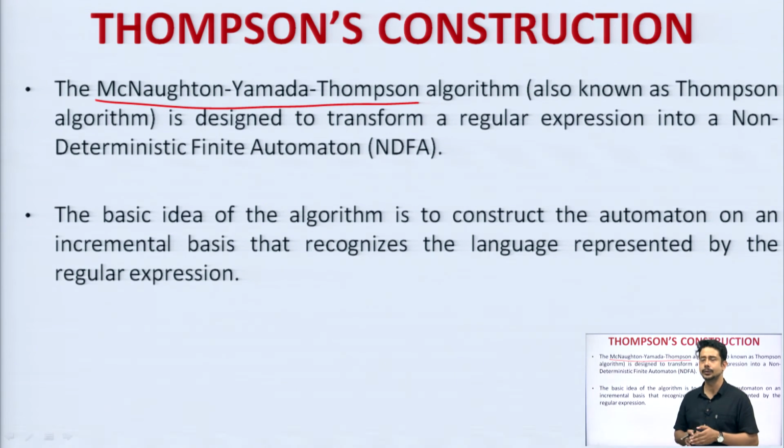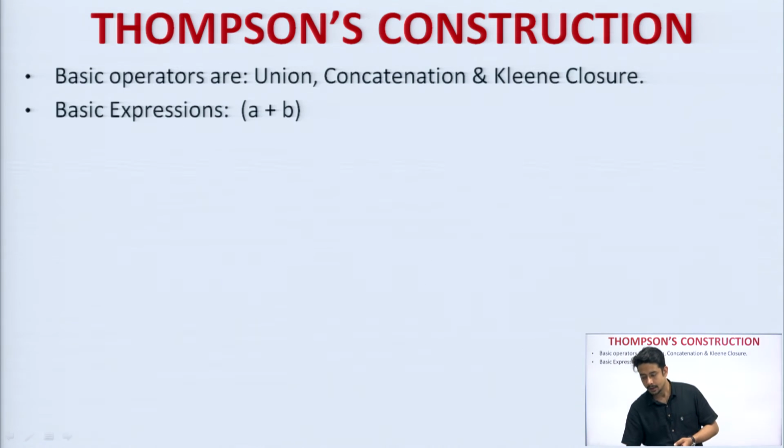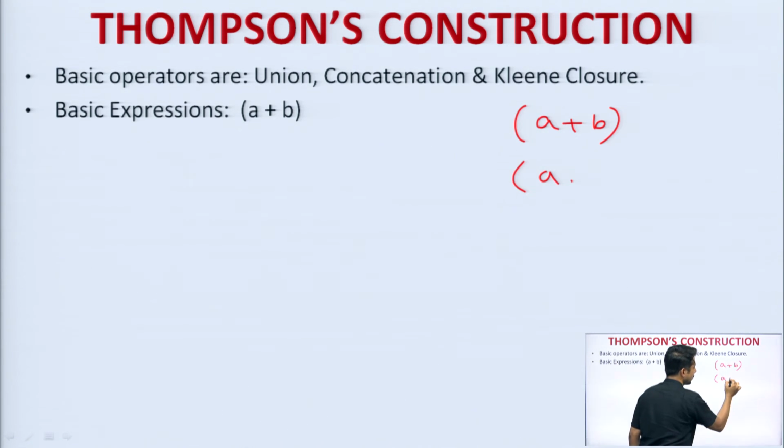So, do not get confused, sometimes you might be asked Thompson's, sometimes they might ask McNaughton-Yamada-Thompson. This is just used for conversion of a regular expression to epsilon NFA. How to convert that? Let us take an example for that. Some of the basic operators you should know before carrying out: the basic operators are A plus B, A dot B, basic expressions, and A to the power Kleene closure.